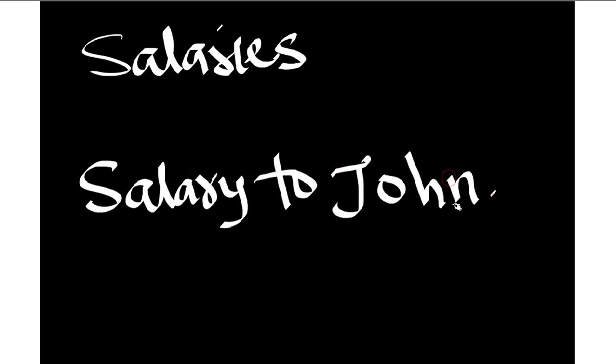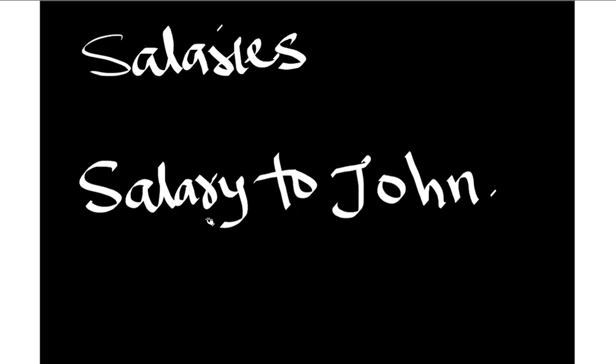Let's say we have salaries, and we have salary to John. Now look at these two words. If you look at these two items, you verify that the first, salaries, is not a specific item. When you say salaries, you are being general. The information doesn't have direction, so we regard it as a general item because we say salaries.